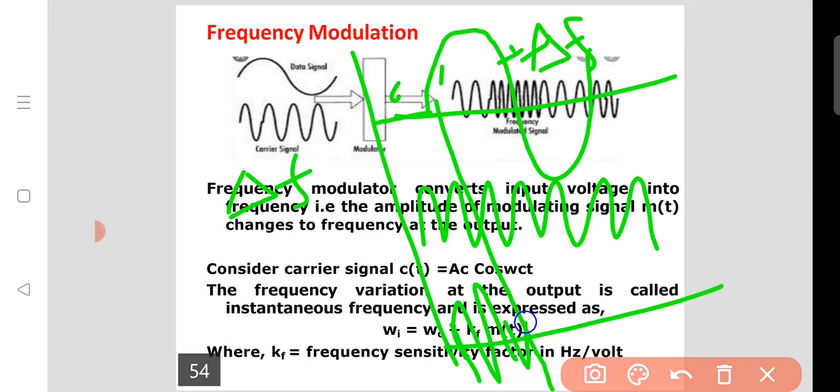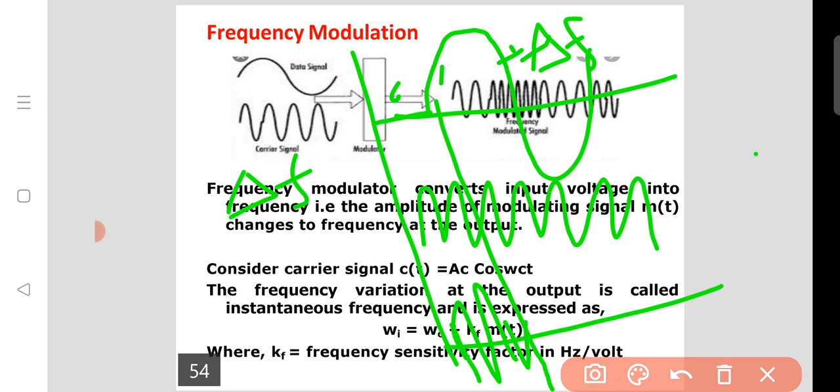In amplitude modulation, the amplitude of the carrier increases or decreases with respect to the message signal. Here the frequency of the carrier varies with respect to the modulating wave. When the voltage is positive, the frequency deviation is higher, so the deviation of frequency here is plus.